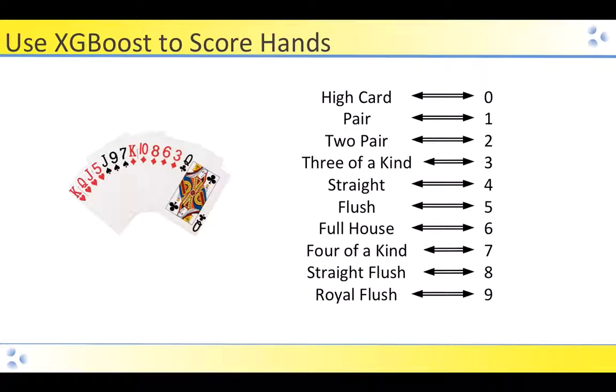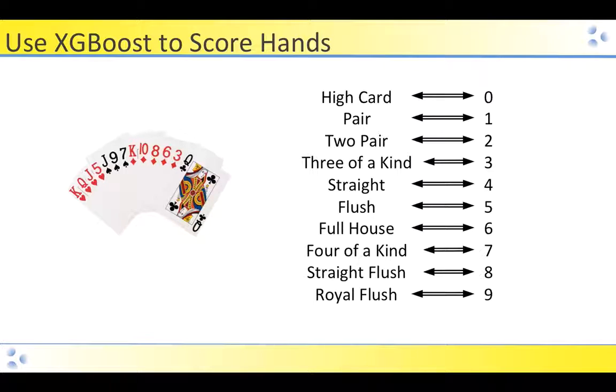So we initially start with scoring hands. How do we know the quality of each hand? And we develop a simple, straightforward scoring scale, anywhere from a scale of 0, that you don't have anything but a high card, all the way up to the royal flush, which we'll call a score of 9. We use the XGBoost machine learning algorithm to score the hands.